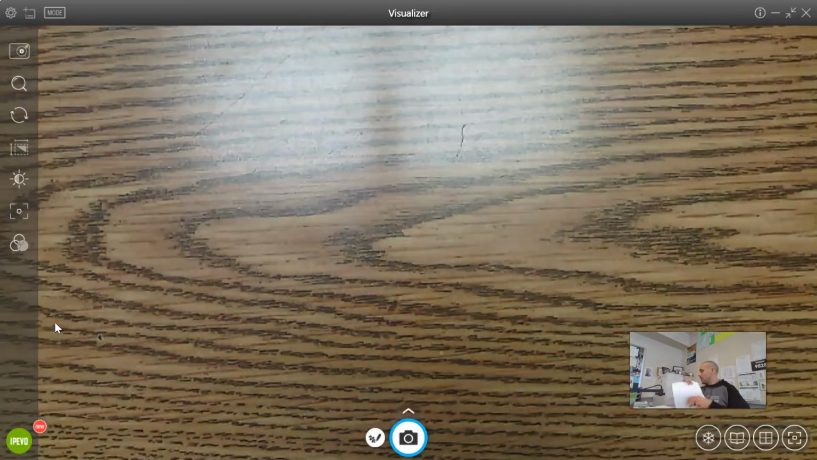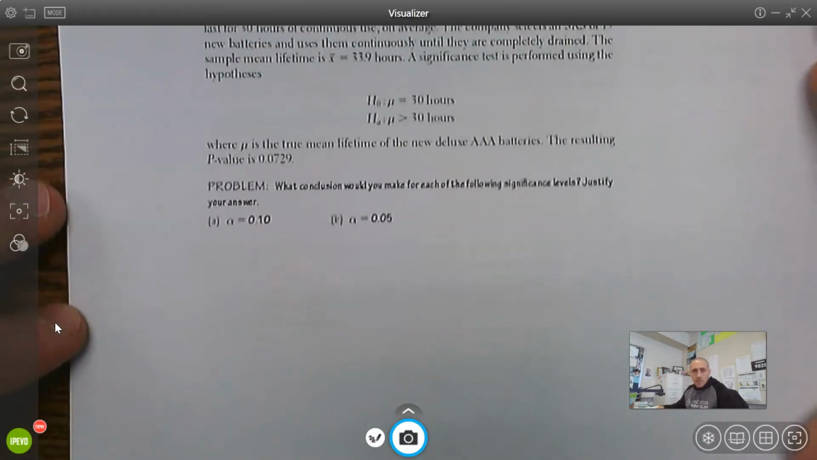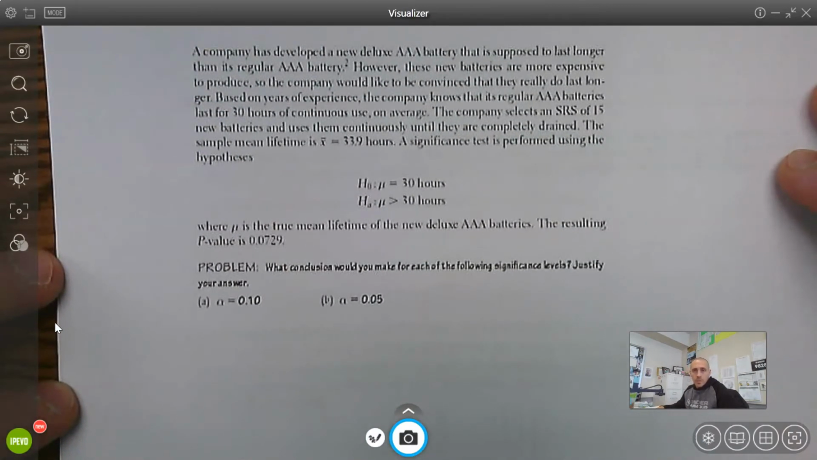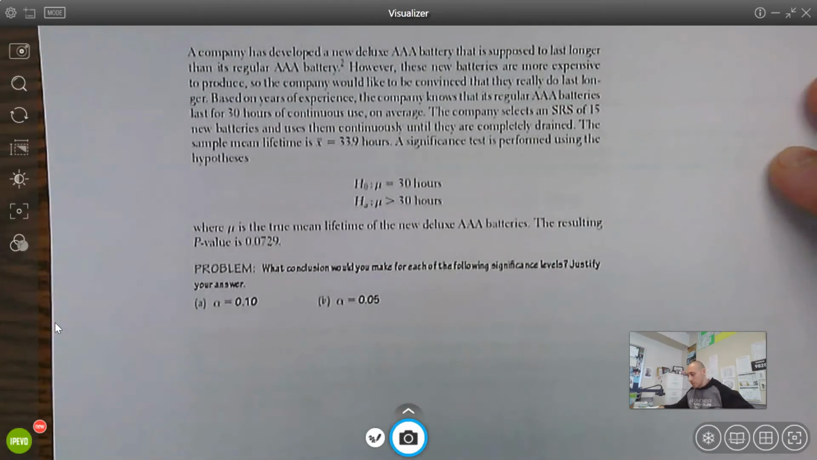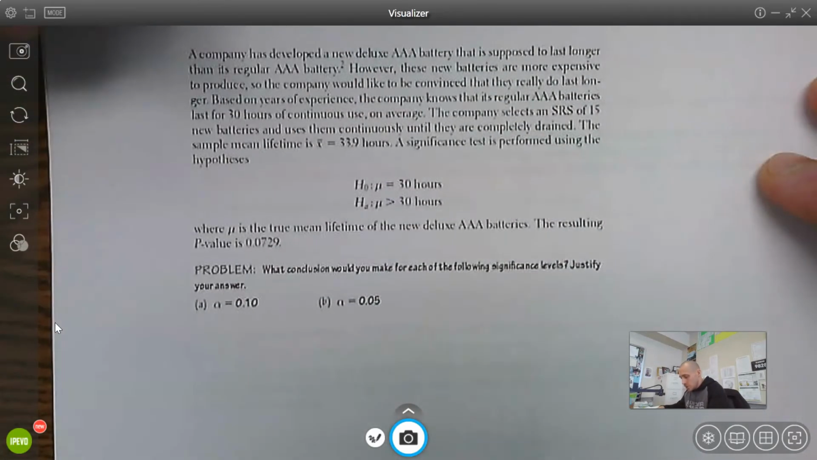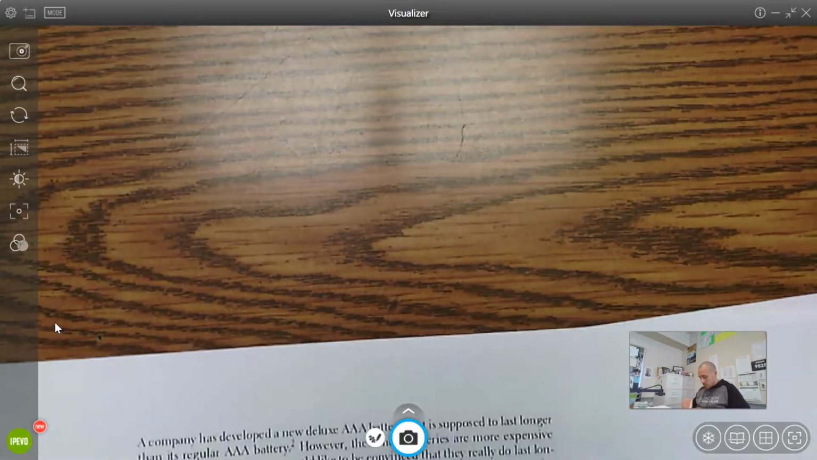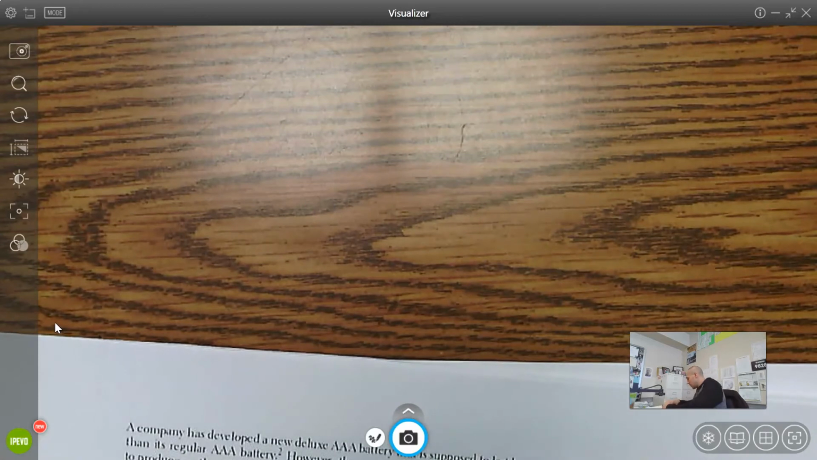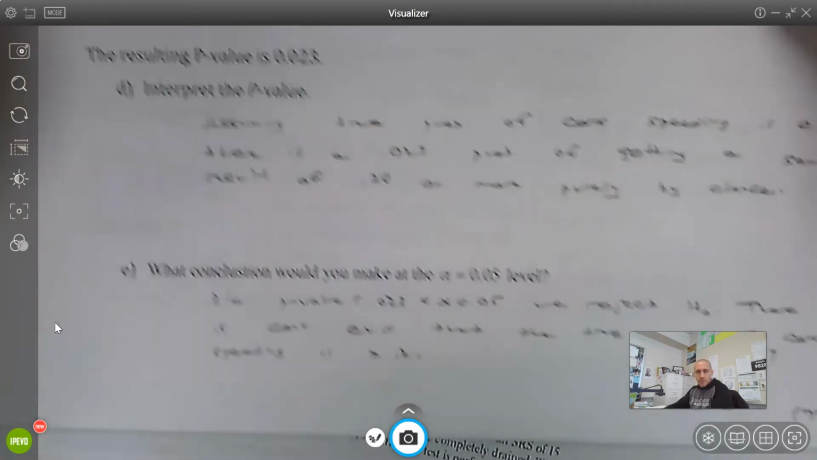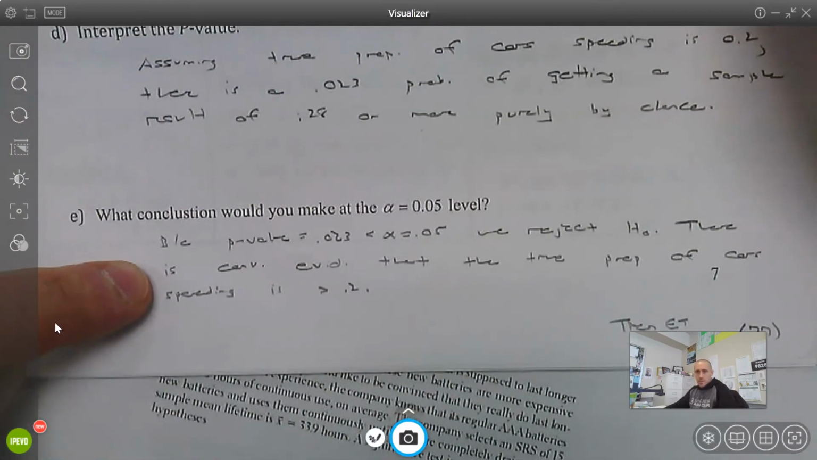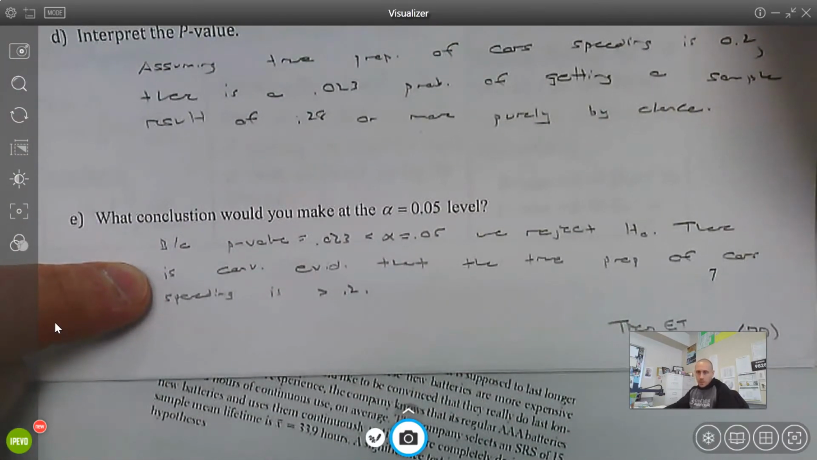All right, this next page is just kind of talking about conclusions a little bit more. So they give you some hypotheses about batteries, and they give you a p-value. So what you want to do here is just write the conclusion. So on the previous page, let me see where I put it. The last step that we did where we're doing this process, this is what it's asking you to do for part A and part B.